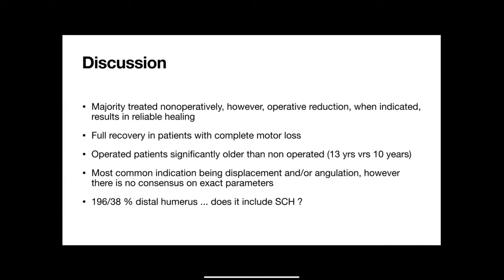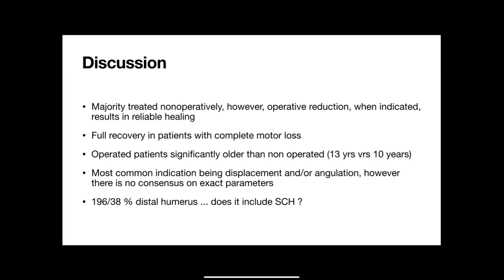However, they don't state how long you should wait before thinking about any surgical exploration, because they had only 5 patients, which brings us to the limitations of the study. The first is the small numbers. The second is that the most common indication they kept mentioning was displacement and/or angulation, but there was no consensus on the exact degree or parameters, a cutoff point.